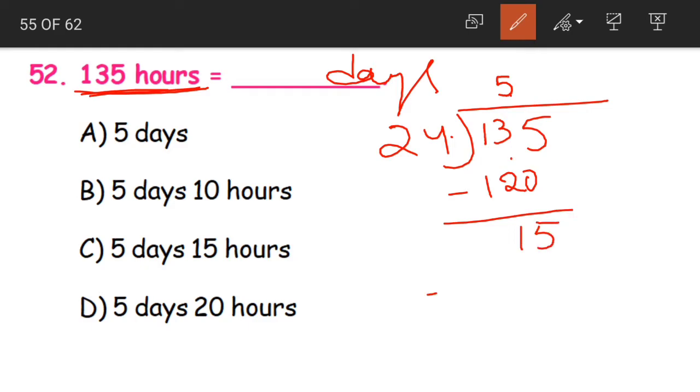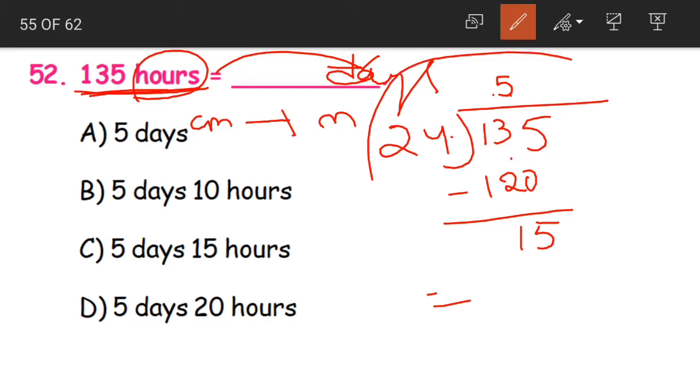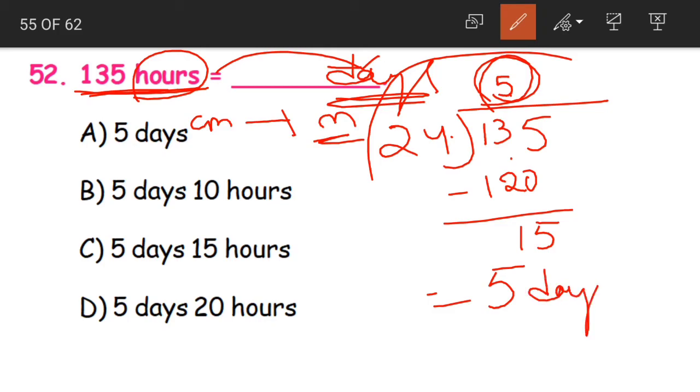So how should we write this answer, children? We are converting hours into days. For example, if we were converting centimeters into meters and this is the answer, what will we do? The quotient is nothing but our meters, what we are converting into. In the same way here the quotient will be days. 5 days.